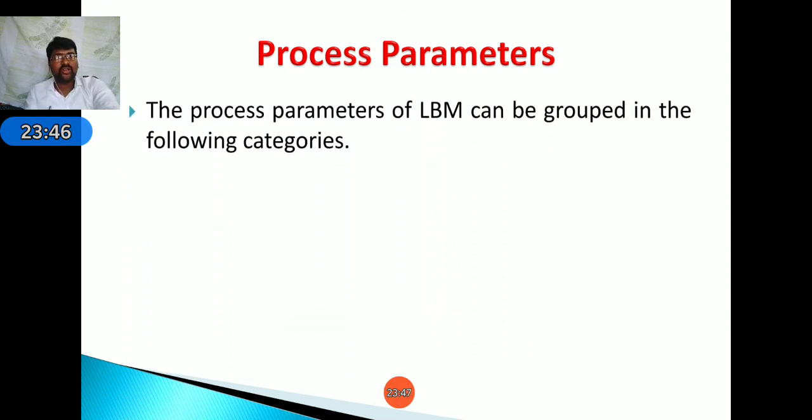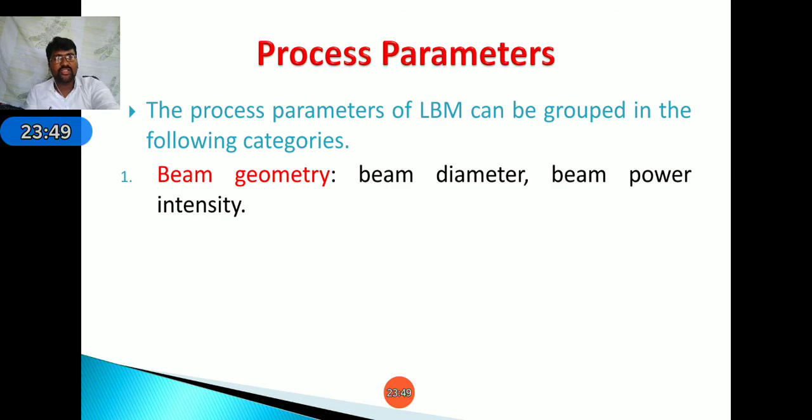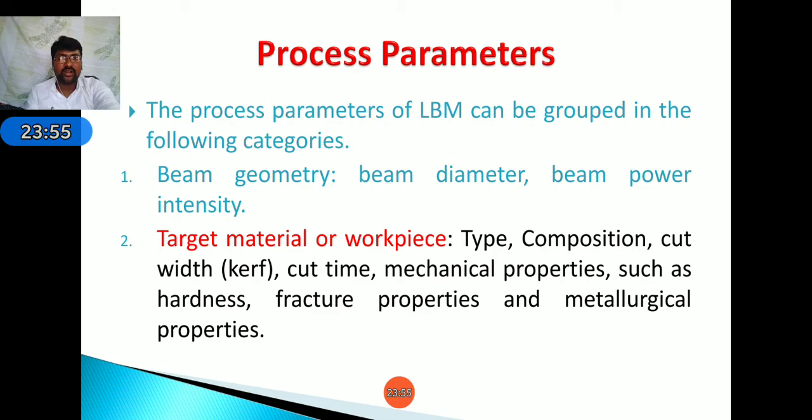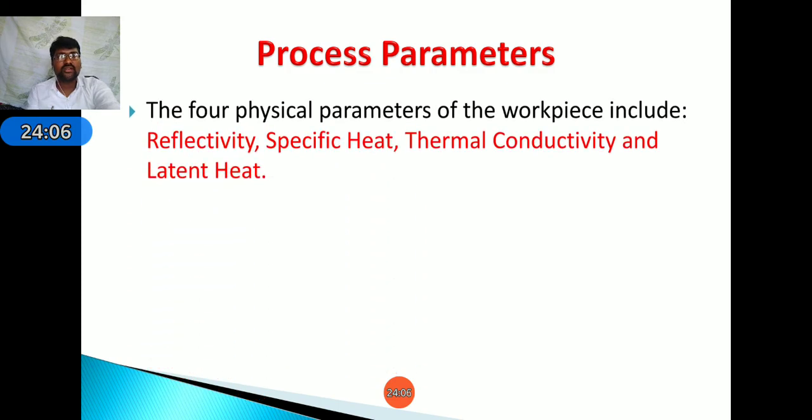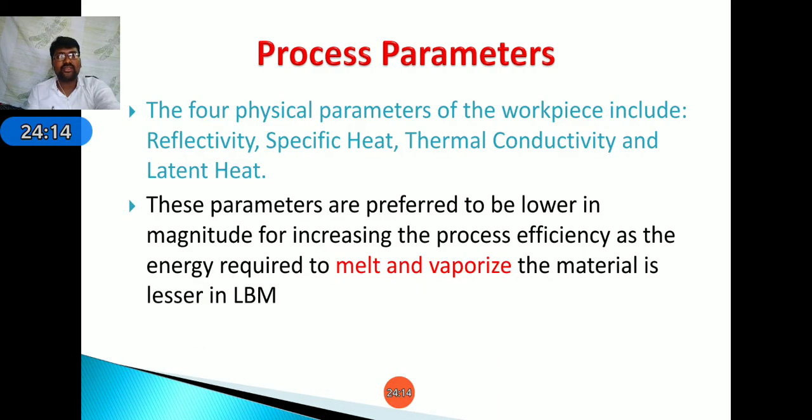The process parameters of laser beam machining are divided into four categories. First, beam geometry, that is beam diameter, beam power and intensity. Next, target material of the workpiece, that is type of composition and cut time, mechanical properties such as hardness, fracture properties and metallurgical properties. Next, the physical properties like reflectivity, specific heat, thermal conductivity and latent heat. These parameters are preferred to be lower in magnitude for increasing the process efficiency and reducing the energy required to melt and vaporize the material. Okay.